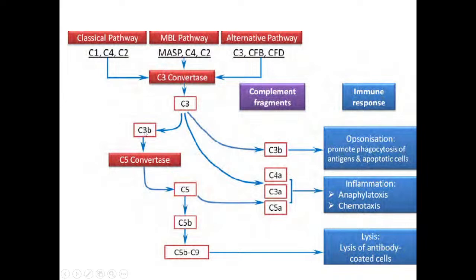Now here there was the C3b factor; its counterpart C3a, and C4a and C5a, are acting as chemotactic factors. They are responsible for the attraction of lymphocytes and neutrophils towards the site of infection. So they are acting as chemotactic factors. Additionally, they can lead to anaphylaxis.